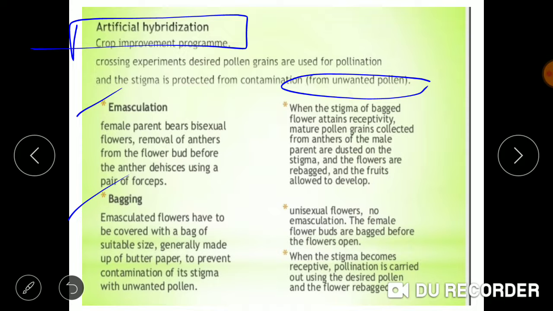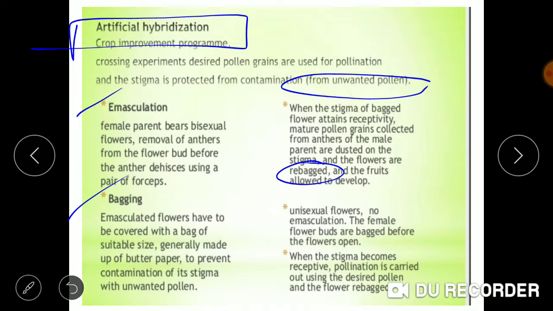Now after bagging, we'll take the desired pollens which have to be transferred. We'll remove the butter paper and dust those desired pollens on the stigma and again do the rebagging of it. We will rebag it to avoid interaction with the outside environment. Now we'll rebag it and leave it till the fruits are allowed to develop. Now the process is over.